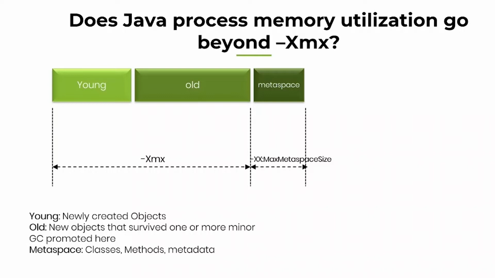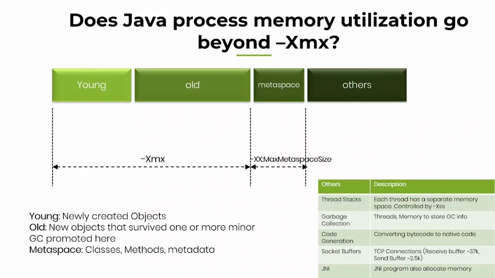And that is all? No. There is one more region which is often missed out. Actually, that region does not have a name. But for our discussion, let's call that region the others region. So there is this others region. What goes into this others region?